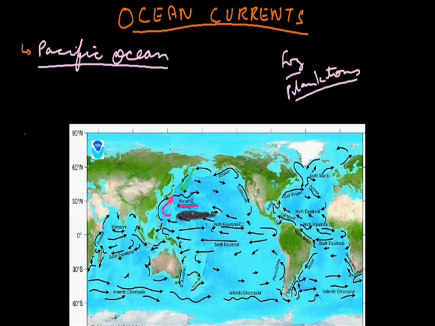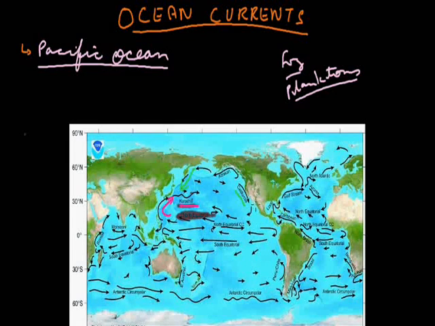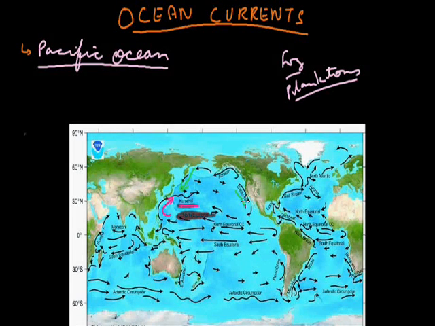In the Northern Hemisphere it moves clockwise. So here is the California current. As you can see here, it is a cold current. It touches the Californian coast of America. That is why it is known as the Californian current, and it comes downwards. Now the most important currents we have to know in the Northern Hemisphere are the Kyushu current, which is a hot current, the Oyashio current, and the California current.